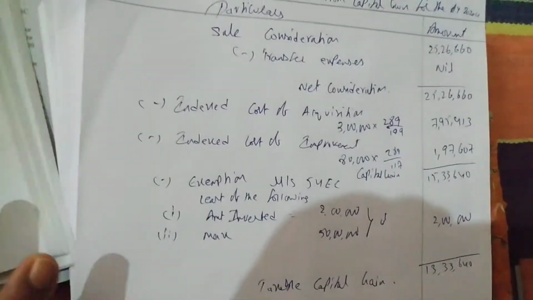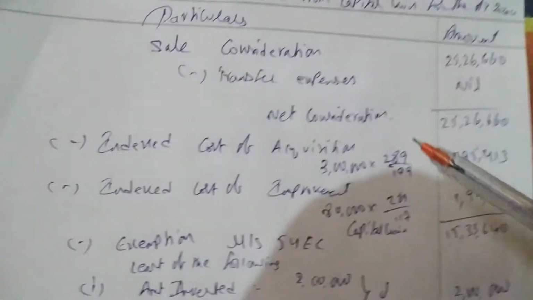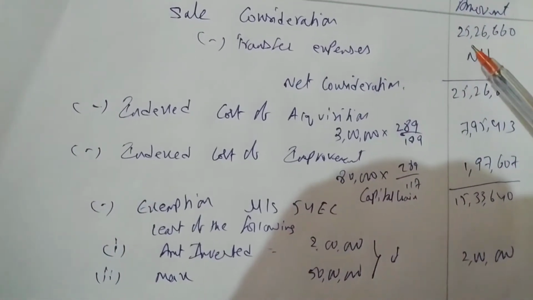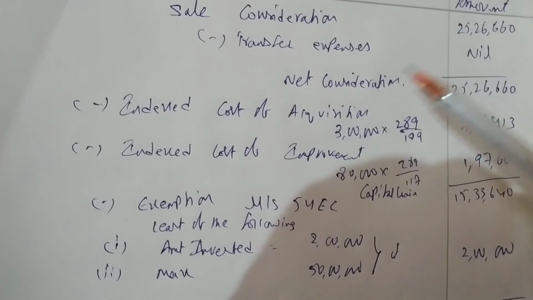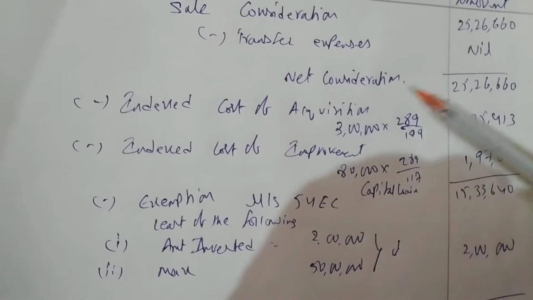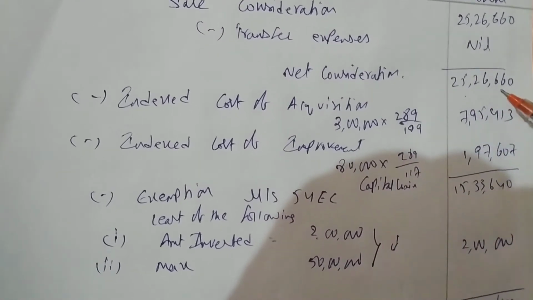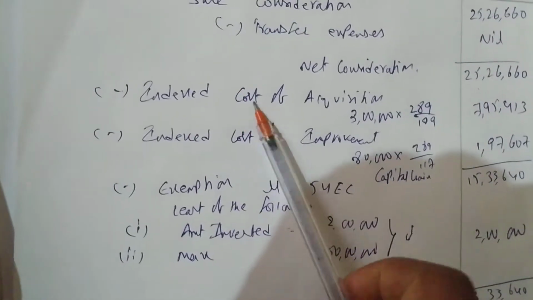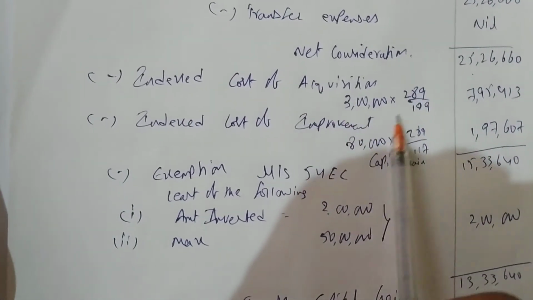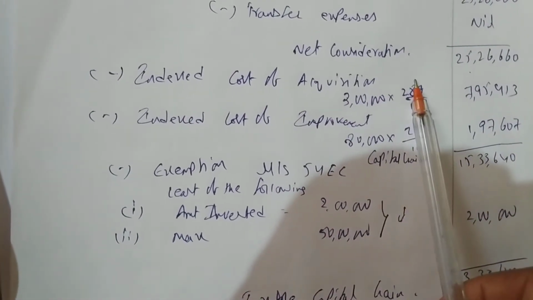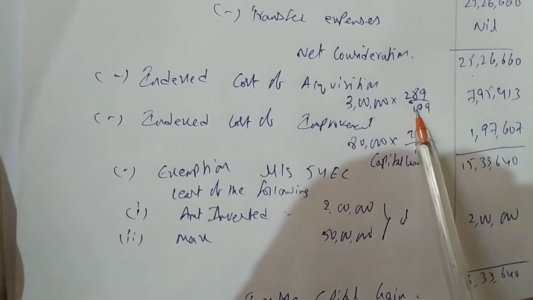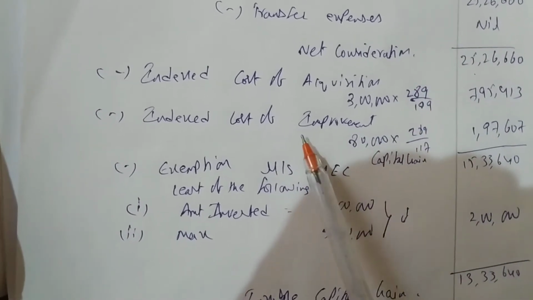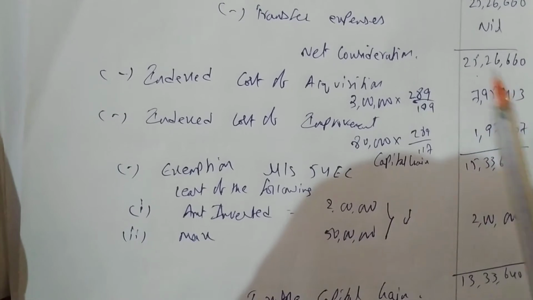Okay, so it's very easy. What we have to do: we have written the format. Sale consideration is given as 25 lakhs 26,660. Transfer expenses are nil. Net consideration we got is 25 lakhs 26,660. We have done the indexed cost of acquisition. We purchased for 3 lakhs, and the numerator will always be 289. The denominator is the index of the year of purchase. Next, we got 7,95,413.